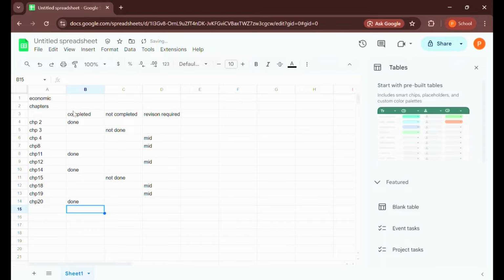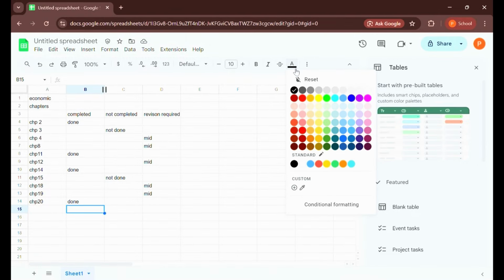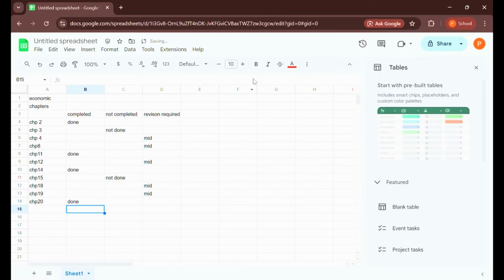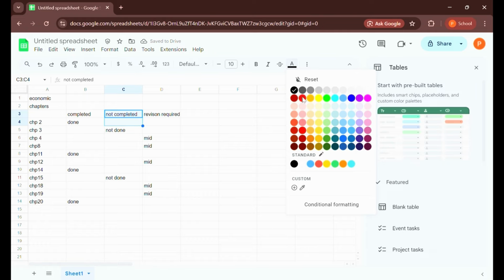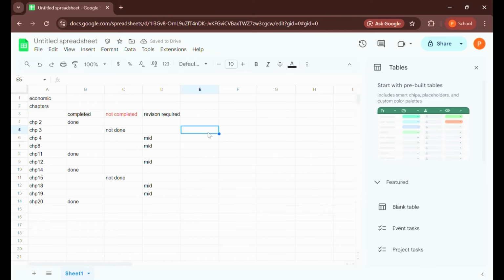Okay, now that I'm done with that, I'm just gonna tell you what these three columns are. So the not completed is the red zone. Okay, the red zone over here means that, wait, I'll add some color. This is the red zone. Which means that we haven't done anything. So these are the chapters that I have to do first. So I have to start with chapter 3 and chapter 15 today.